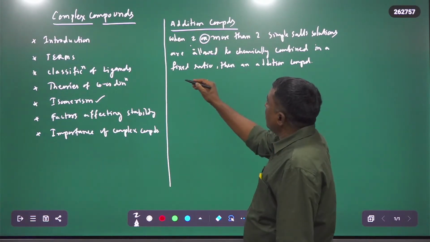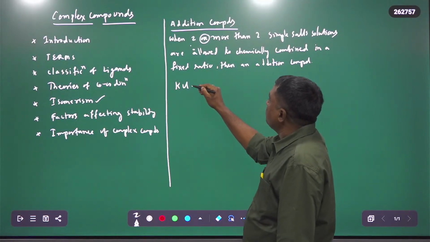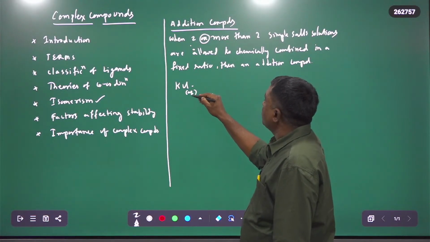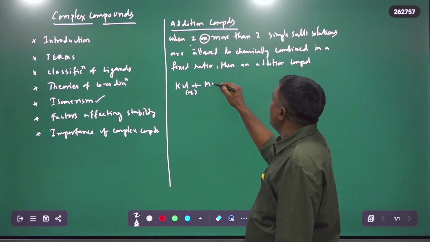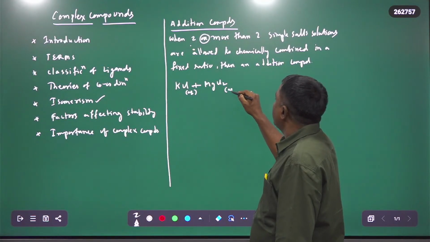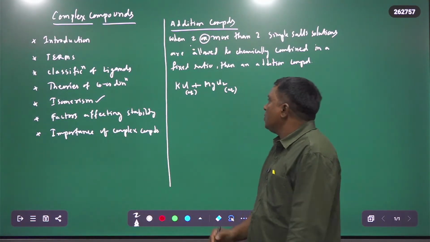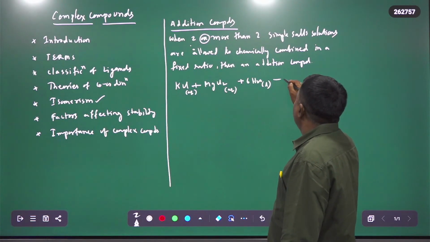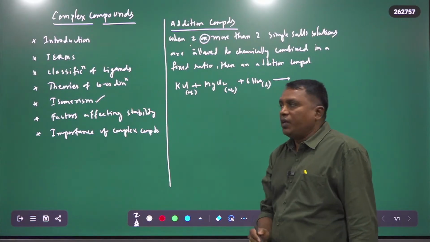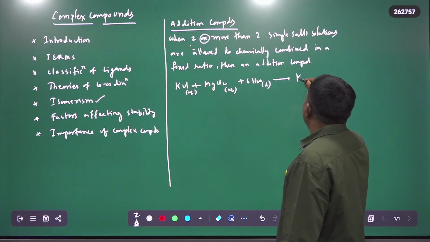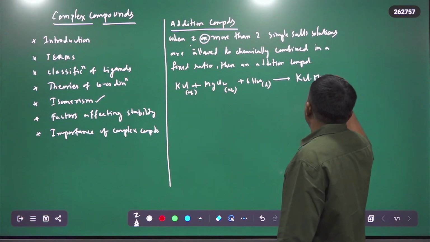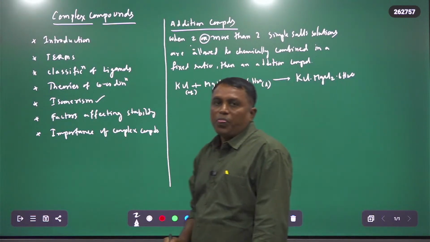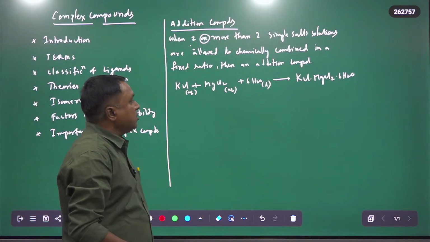Suppose you take potassium chloride aqueous solution plus magnesium chloride aqueous solution, and 6 moles of liquid water. By adding these three components in a fixed ratio, you will get KCl·MgCl2·6H2O. So this is an addition compound. The name of this compound is carnallite.